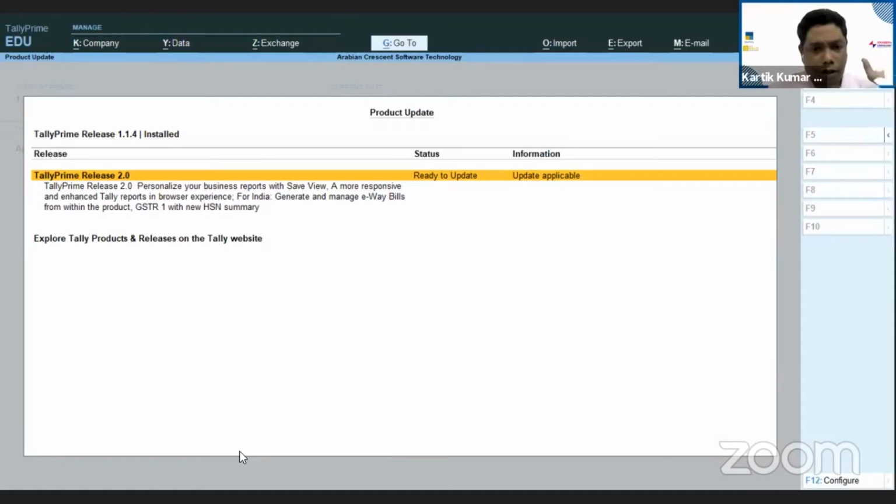So this is a very important thing that everyone faces: how to take the backup, how to do the release updates, and how to find that a new release has popped up in the system. It is very simple. On the right side corner, you can see the red button is there. So this is how you can do the release update.